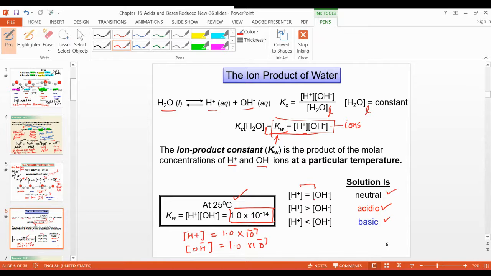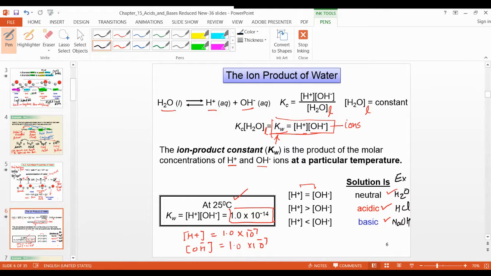Do you have any example of a neutral solution? Water. Yes, water is neutral. And for acid, we can write HCl. For base, we can write NaOH, or ammonia. No problem.